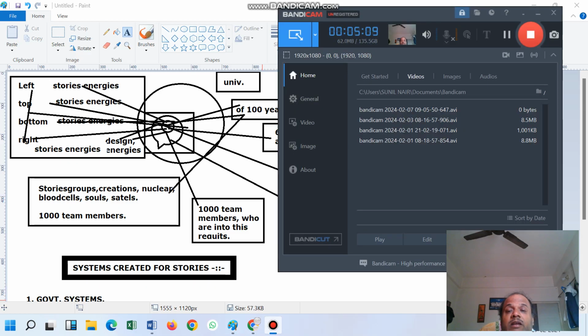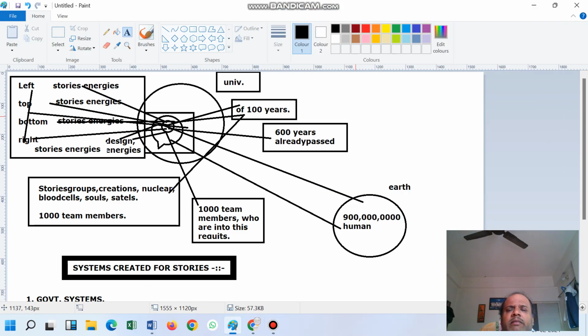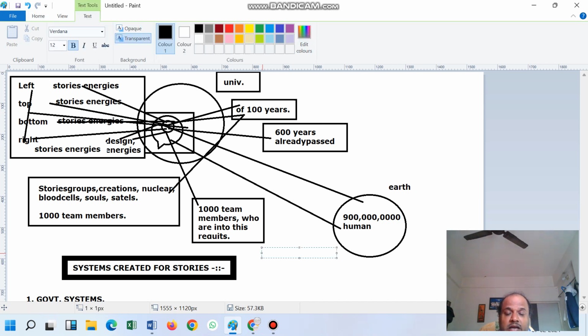So they say that we can't create everything again. So they keep assuming that this team member count is coming to 3 lakh. So the world will end, that is 100% sure. 3 lakh people will stay in that